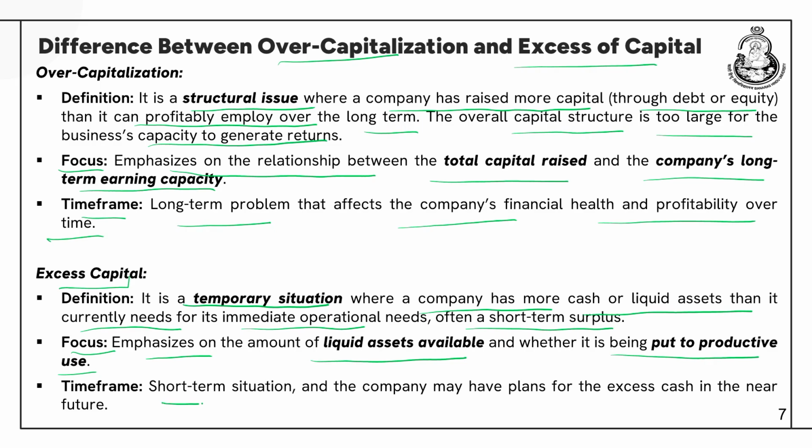The time frame is a short term situation, and the company may have plans for the excess cash in the near future. Let us say because of seasonal variations, there is a holiday season and the company has a lot of sales and a lot of cash. Now, they can use this cash to purchase raw materials for the next season or they can pay dividends.